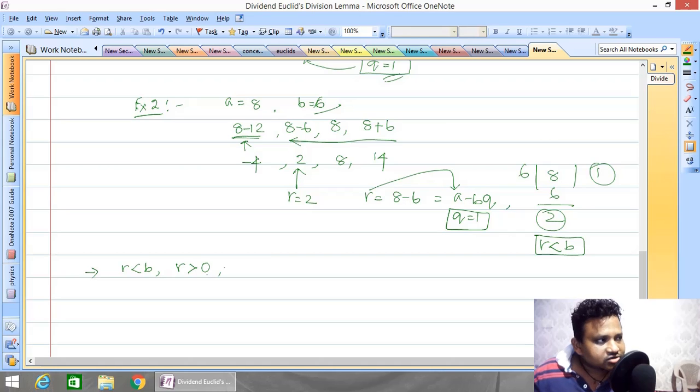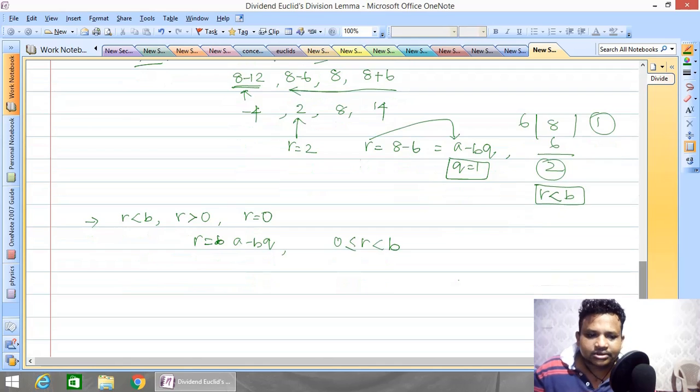So it cannot be negative, so that means R is greater than 0. Another one is R may be equal to 0. Obviously, if you are doing a division, the remainder can be 0, but a negative will never come. So these three conditions are satisfied. And we saw how we can write R as a minus bq, and the condition we found is that R is always greater than or equal to 0 and less than b.